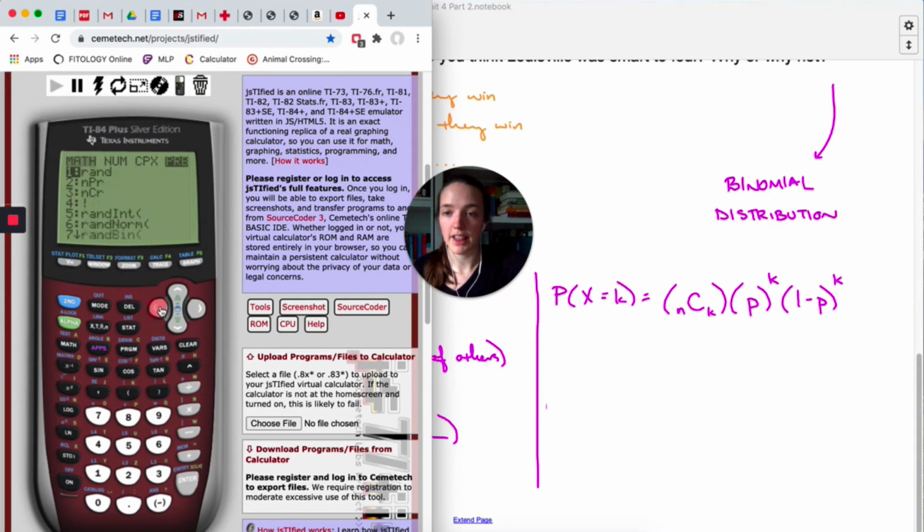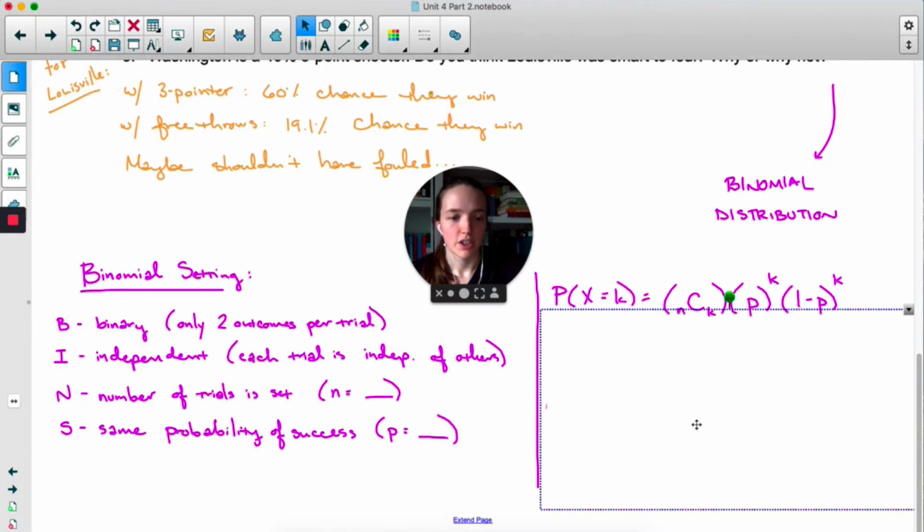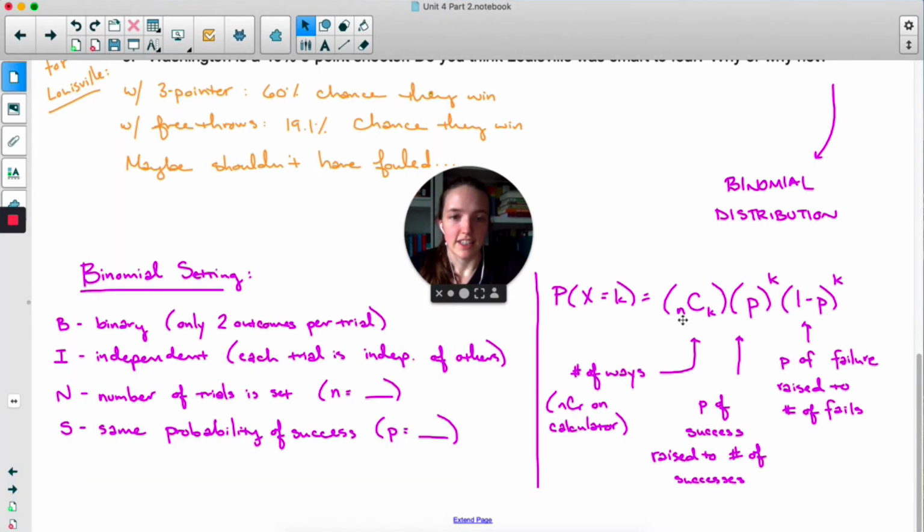If you click on math and go over to the probability menu, it's called nCr on the calculator, and it's kind of annoying the way you have to use it. If we have 3 free throws, we'd want to type 3 first, then go to math, PRB, choose nCr, and then we were interested in making 2, so then we hit enter. There are 3 ways that that can happen. So the n is the number of trials and k is the number of successes. It's called nCr on the calculator.